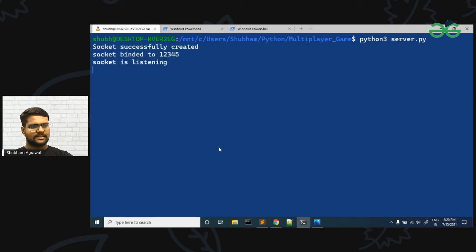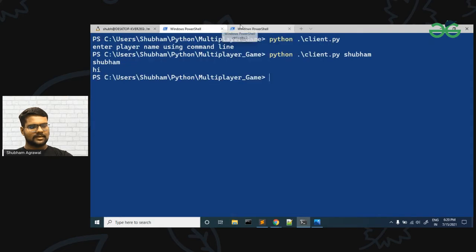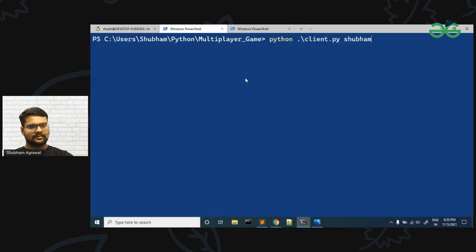Server code is started. Now let me run the client, and here I have passed Shubham. Okay. So after this, Shubham is sent and 60 is printed. So I will tell you why this 60 is printed. Let me go to the server side.